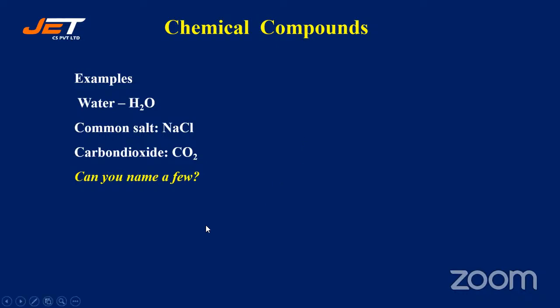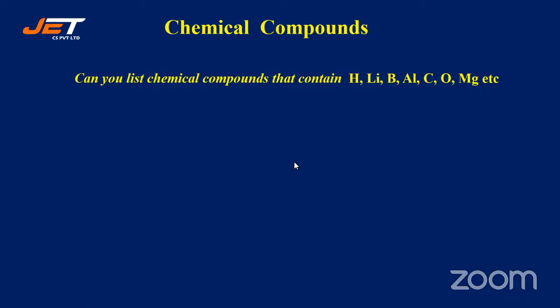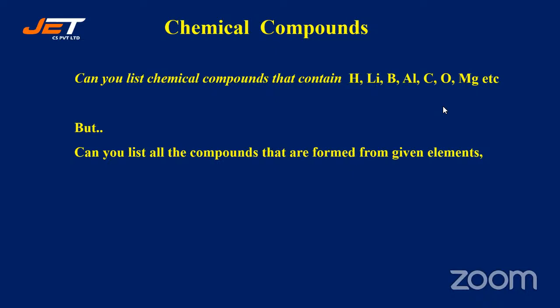Yes, CaCO3, calcium carbonate. Very good, Shashank. We have learned many, like BeCl2, NH3. Yes, CaO, calcium oxide. Very good. So, can you list chemical compounds that contain H, Li, B, Al, C, O, magnesium, etc.? The compounds should contain hydrogen, lithium, boron, aluminium, carbon, oxygen, and magnesium. Right? But can you list all the compounds that are formed from given elements, say H, Li, and boron?